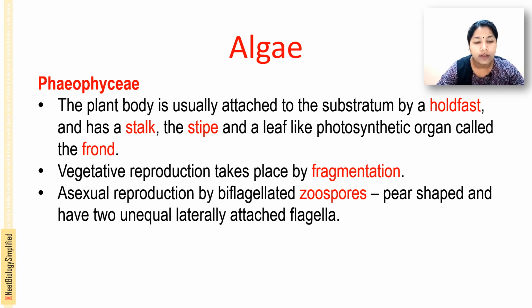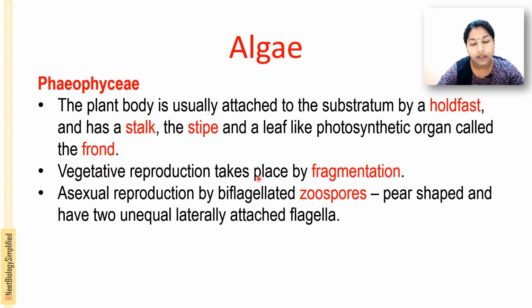The plant body is usually attached to the substratum by a holding structure called the holdfast. It helps to hold on. Then there is a stem-like structure called the stipe, and a leaf-like photosynthetic organ called the frond. These make up the plant body. So in Phaeophyceae, the plant body is attached to the substratum by a root-like structure called the holdfast, then the stalk-like structure, the stipe, and the leaf-like photosynthetic organ called the frond.